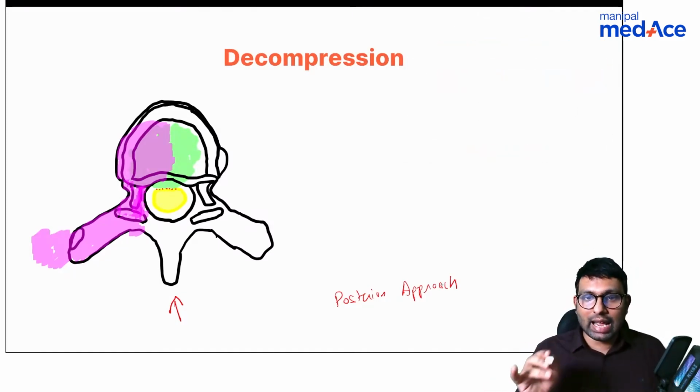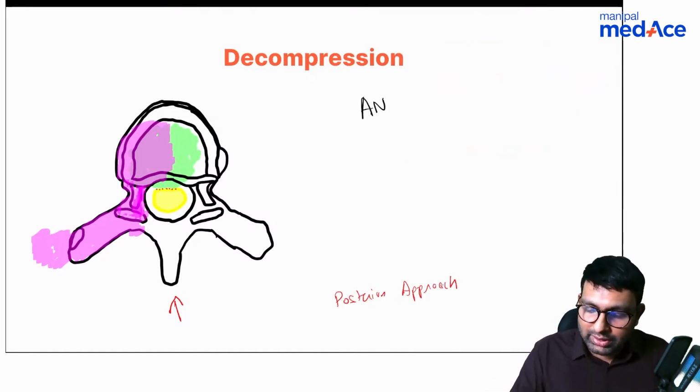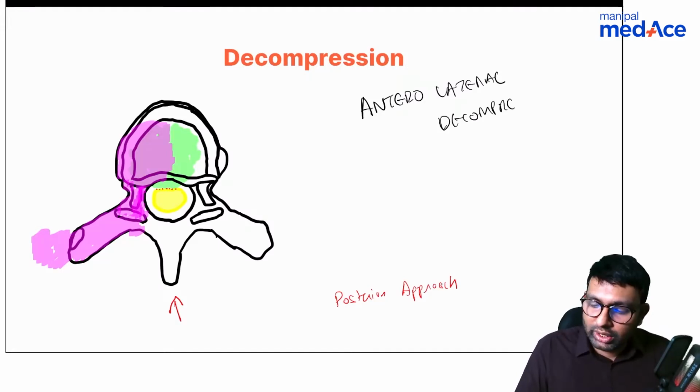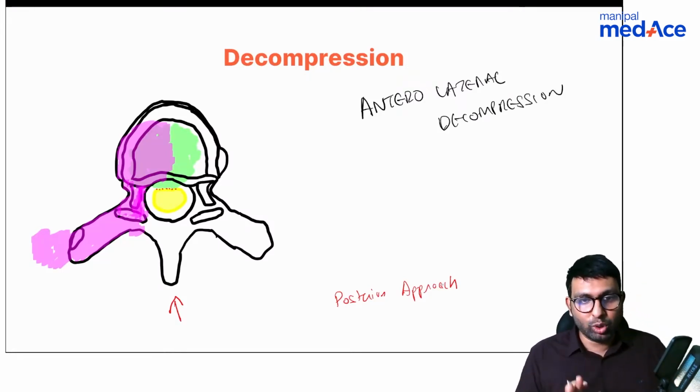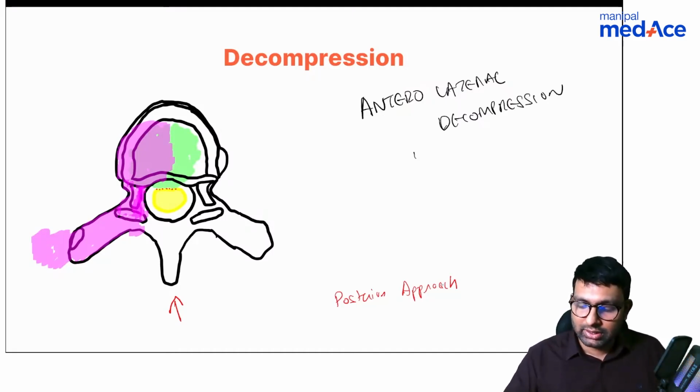The reason we call it anterolateral decompression, which Dr. Jain also said, is because we're removing the structures anterior and laterally. Not because we're going from anterior, we're going from posterior, but we're removing structures anteriorly and laterally. Which are these structures? Vertebrae, disc, pedicle, transverse process, and also ribs.